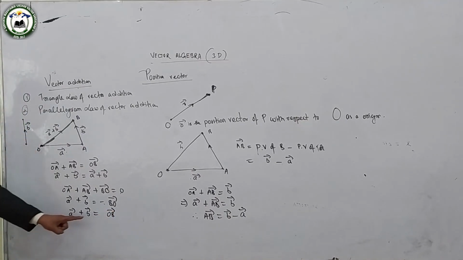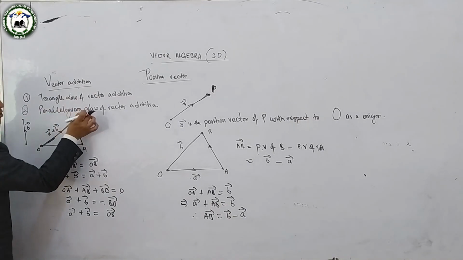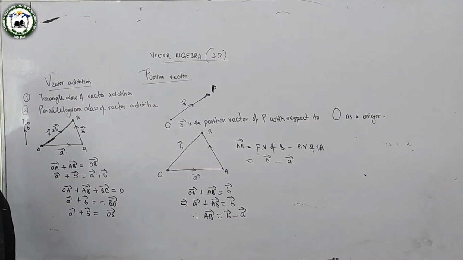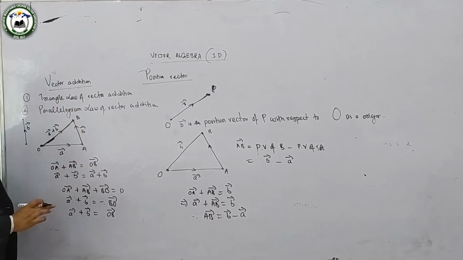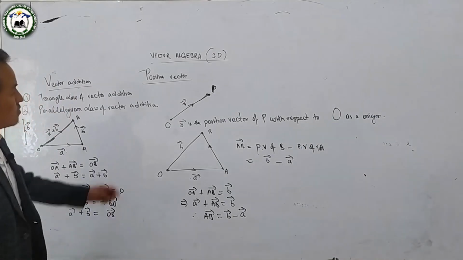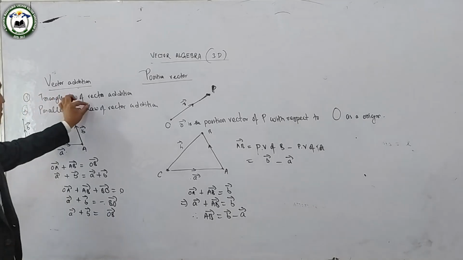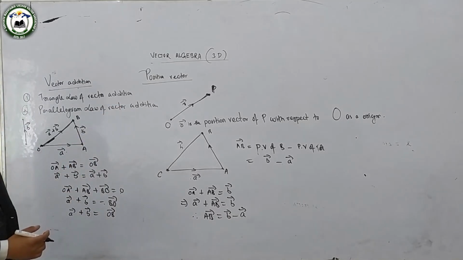So this OB represent the resultant of this two vector, that is the sum of two vectors. And this law, parallelogram law of vector addition also followed from the same rule, that is triangle law of vector addition. अनि vectorले always follow गरेको हुनुपर्छ this triangle law of vector addition. So हामीले position vector मा याद पाइहाल्यो there are two types of vector additions, one is triangle law of vector additions, another law is parallelogram law of vector additions.